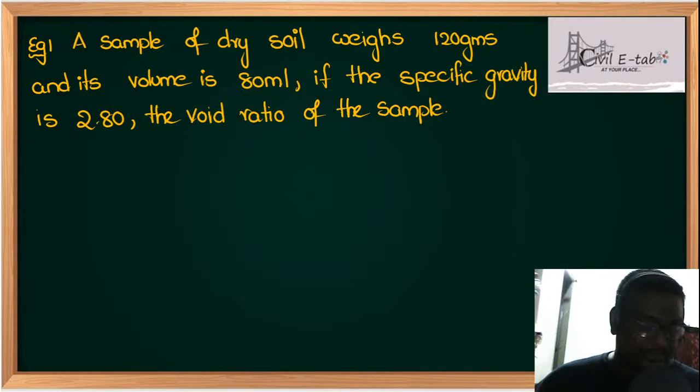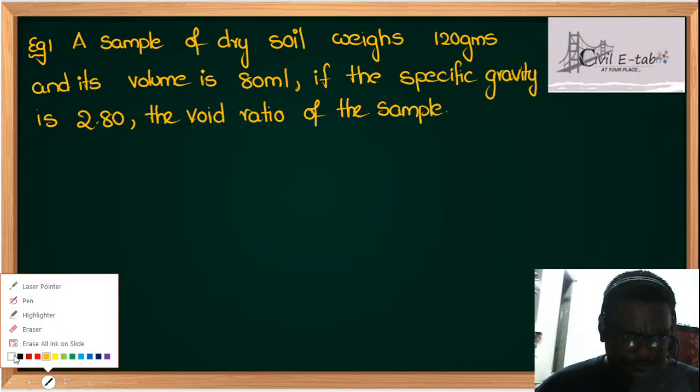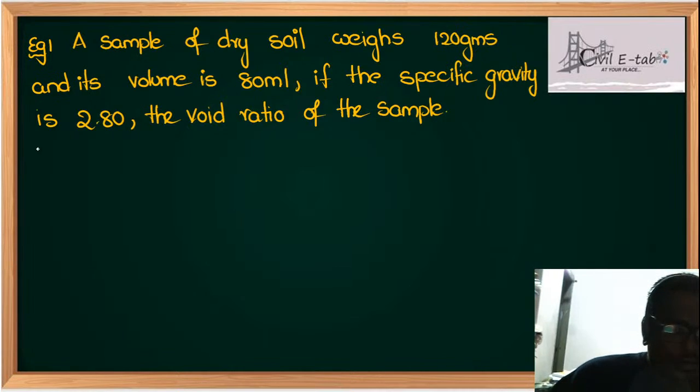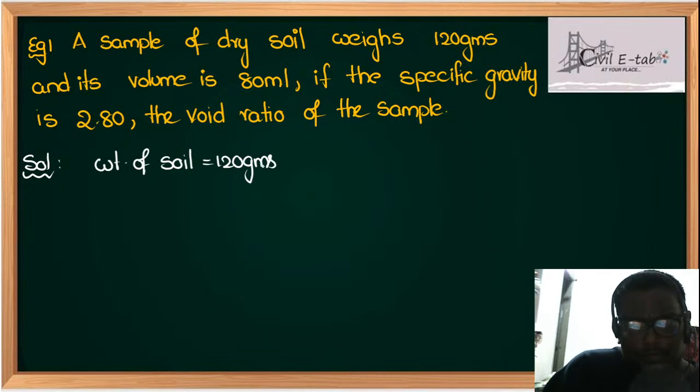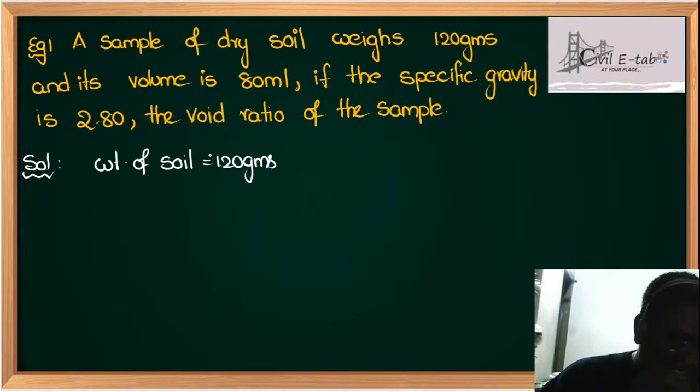Okay, students, I will tell you the solution here. In this problem, the weight of the soil is given as 120 grams.